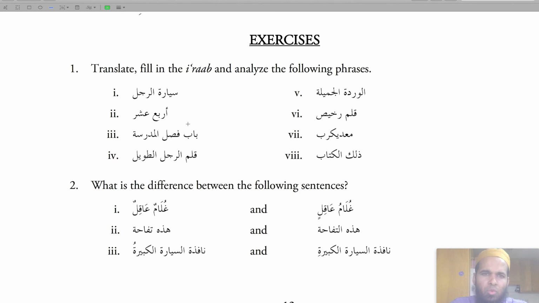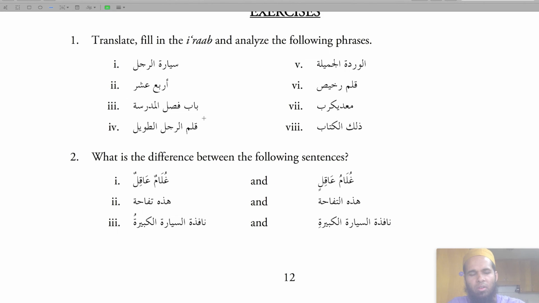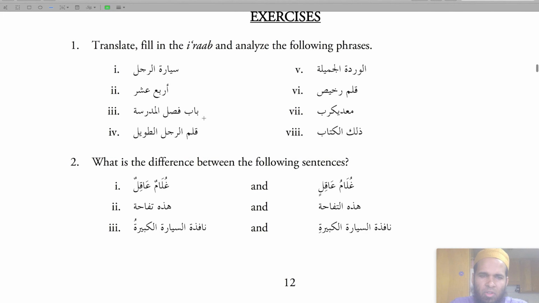So babu, this thing here will be dhamma. Fasli, this will be kasra, and madrasati will also be kasra. And the translation is 14. Again, number 2 was 14, and number 3 is the door of the room of the school, madrasa.